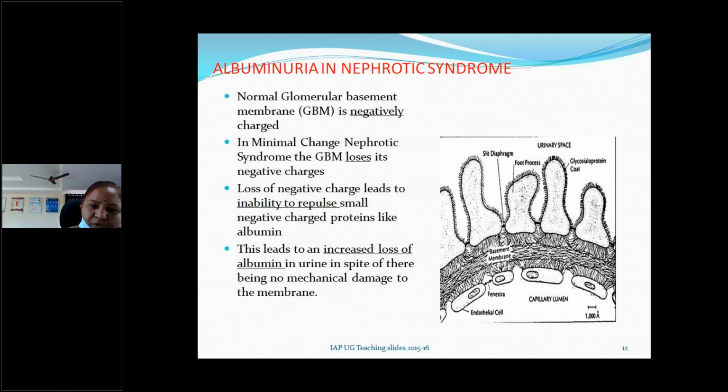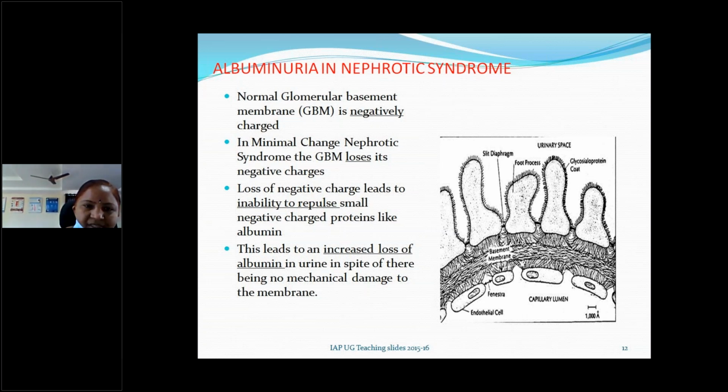Okay, got it? What is selective proteinuria? What is non-selective proteinuria? Sometimes if you are answering well, they will ask. Okay. So selective proteinuria means only proteins with molecular weight of less than 70,000 daltons are excreted. That is called selective proteinuria. When both proteins with molecular weight of less than 70,000 and more than 70,000 daltons are excreted, that is called non-selective proteinuria. So in case of minimal change nephrotic syndrome, usually that's a selective proteinuria. Albuminuria is more commonly excreted.